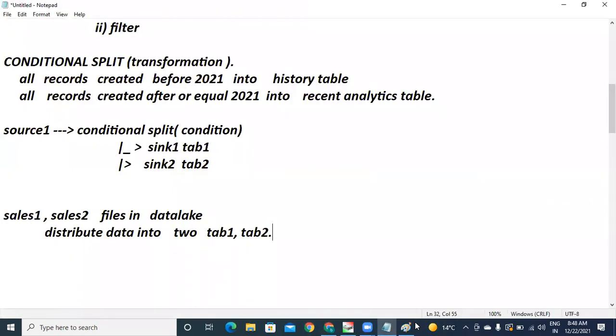Because Azure is promising you one thing, auto scaling. Based on the workloads, the number of nodes will be allocated to you automatically. So if there is a single pipeline, you're saying it will be running only on a single cluster? Single cluster. Is there any mechanism or configuration where we can upgrade this cluster?